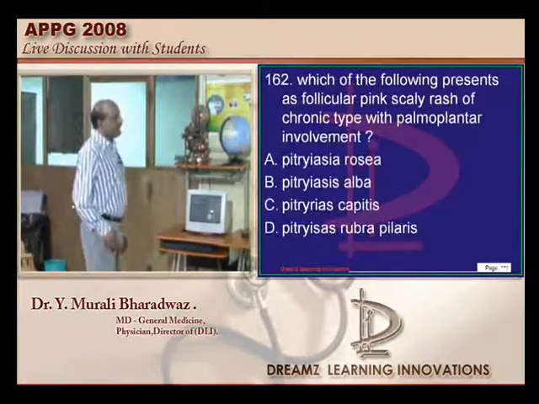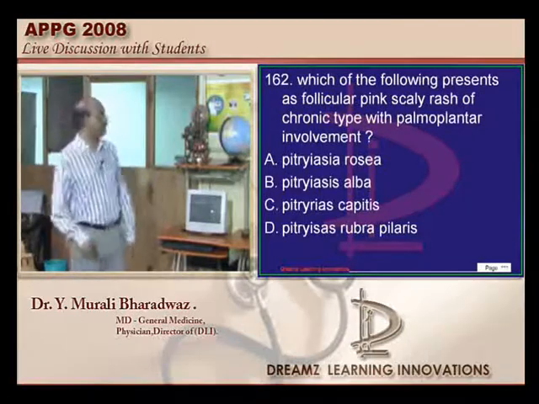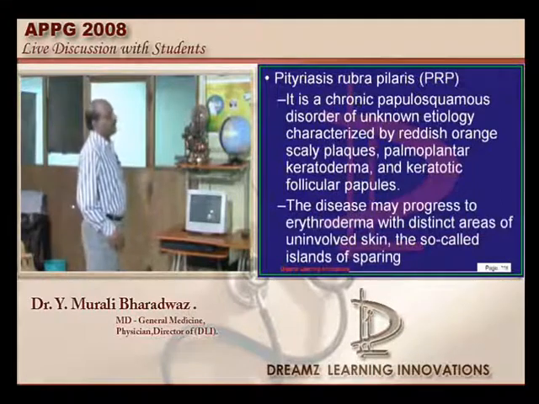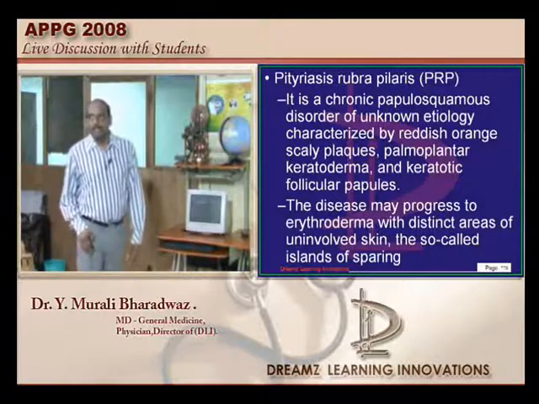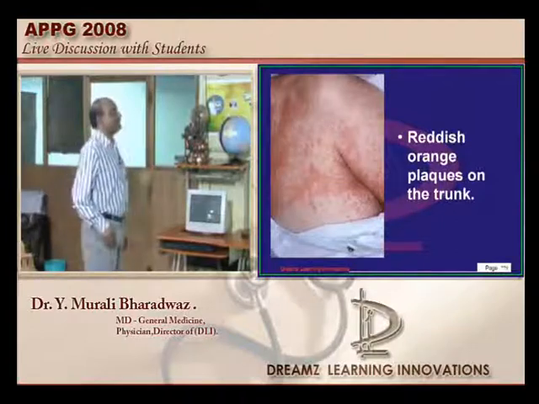Follicular pink scaly rash of chronic type. Many times we discuss this in our regular dermatology sessions. Pityriasis rubra pilaris is a chronic papulosquamous reddish orange scaly plaque with palmoplantar keratodermic lesions, a very characteristic feature.